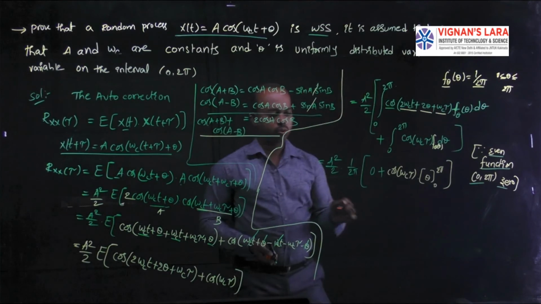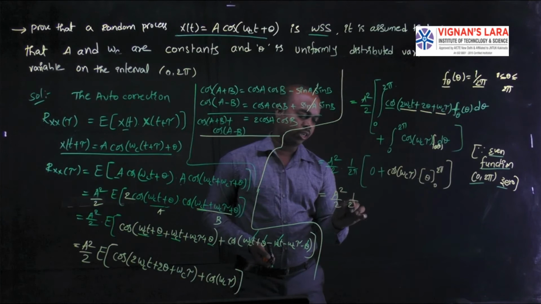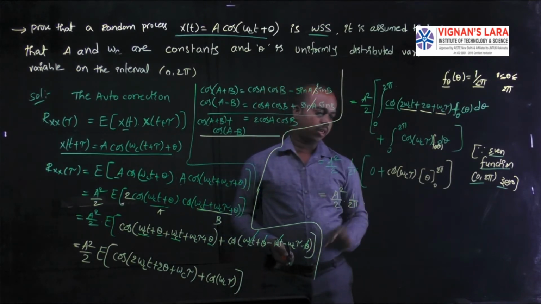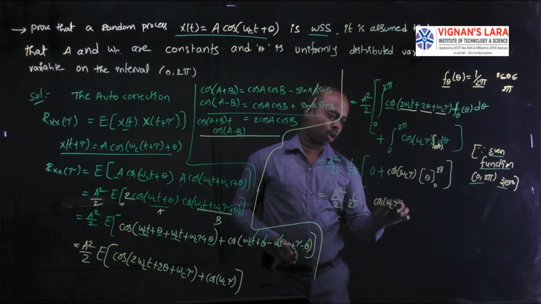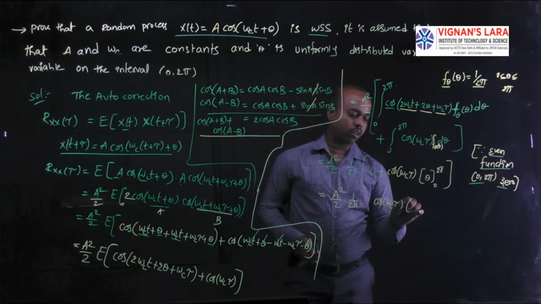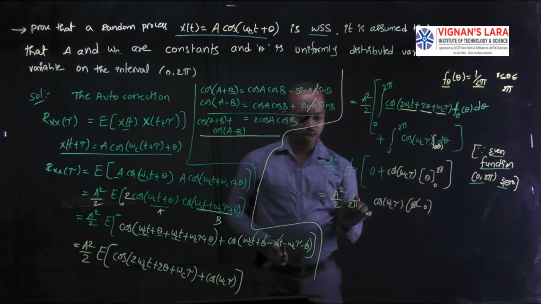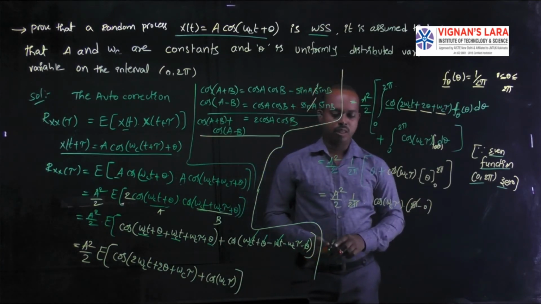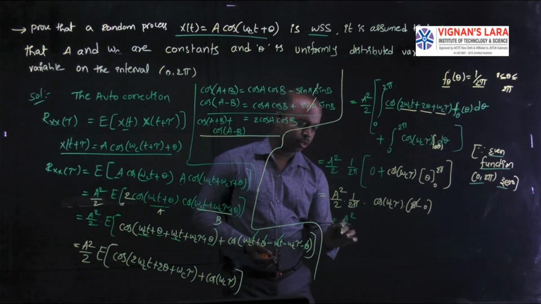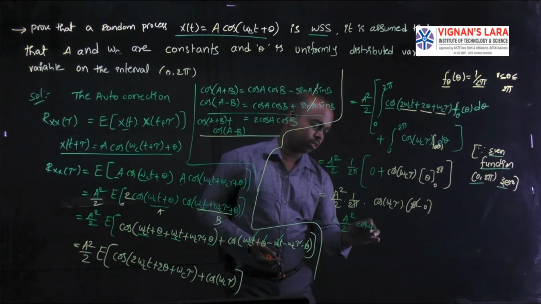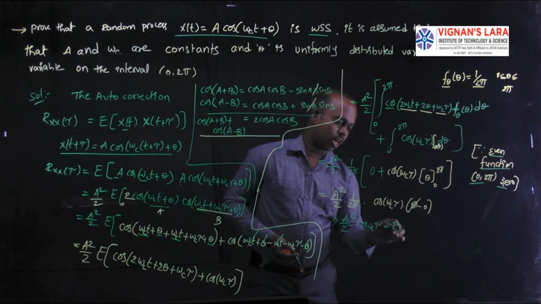Now we can substitute those limits. In front is A square by 2 into 1 by 2 pi, into cos of omega c tau, into the theta position you replace with the higher limit minus the lower limit. It is 2 pi. Here 2 pi and the denominator 2 pi are both cancelled. The remaining term is A square by 2 cos of omega c tau. This total function is the autocorrelation, R_XX of tau.